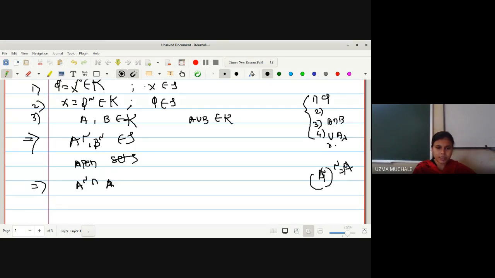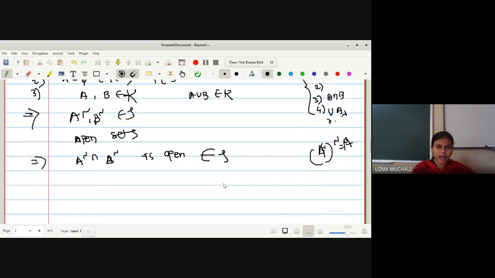A complement intersection B complement is also an open set, or rather I can write it is a member of tau, because we know that the third property of a topological space is that it is closed under finite intersection. So this one I can write with the help of De Morgan's law as A union B complement. Is it okay? Yes, ma'am.